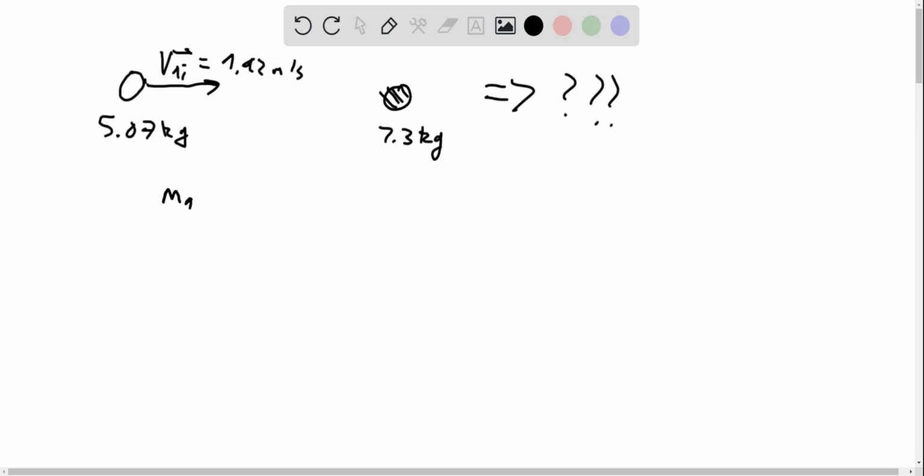So this is going to say that mass 1 times velocity 1 initial plus mass 2 times velocity 2 initial is going to be equal